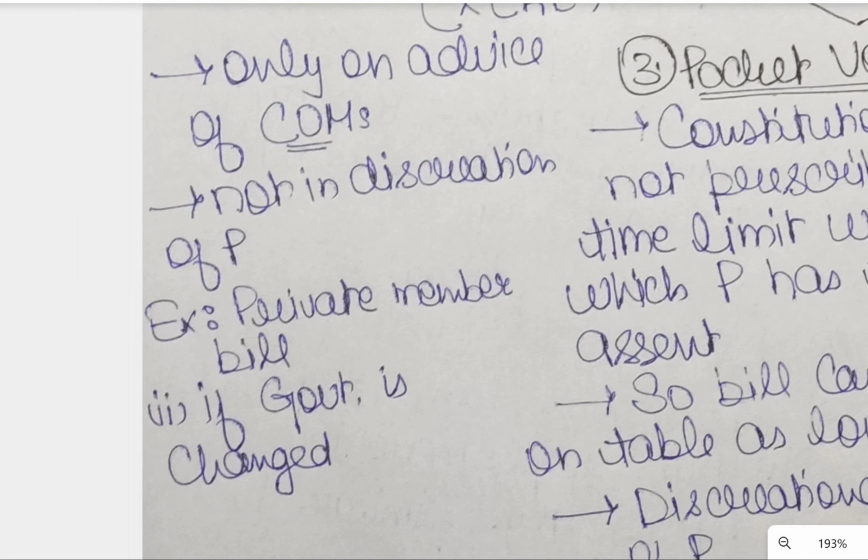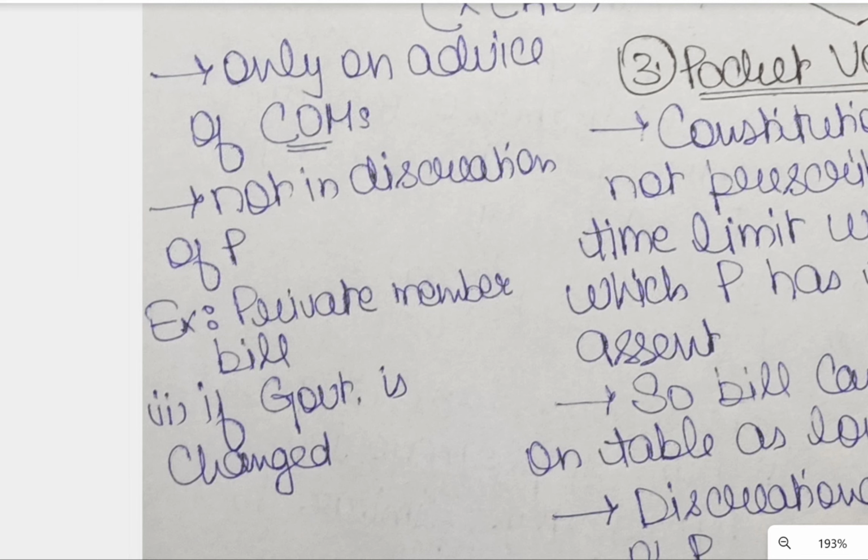And very important, any member of the ruling party that is not part of the COM is also a private member. If he also introduces a bill in Parliament, it is also termed as a private member bill. So in this kind of bill, the President can use absolute veto to withhold the assent to the bill.